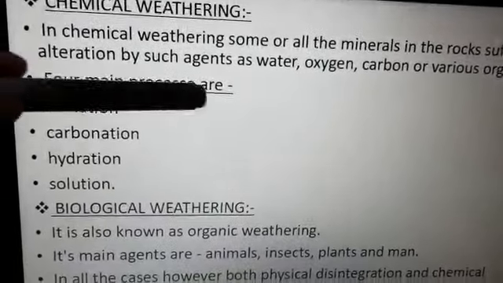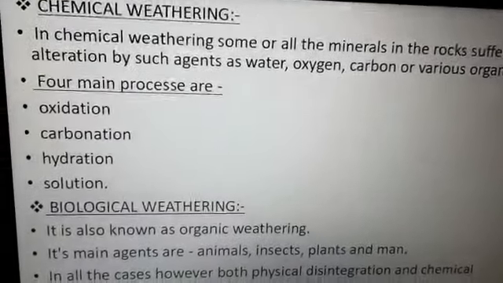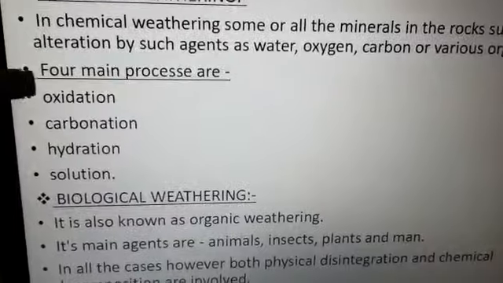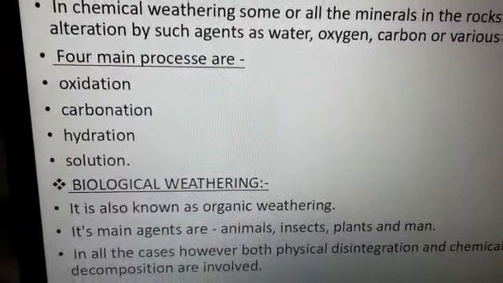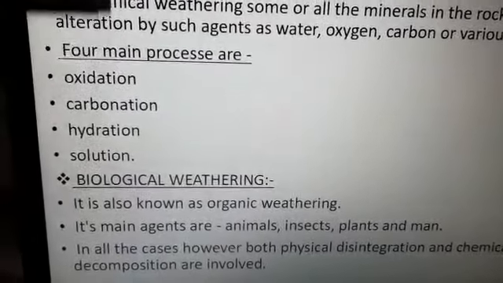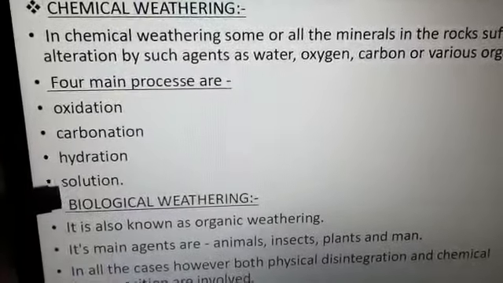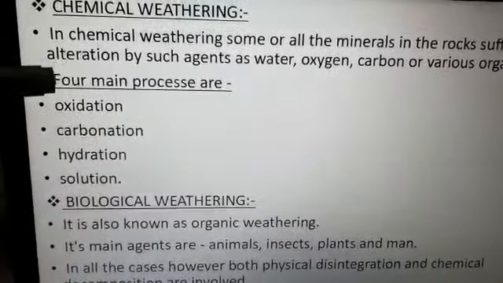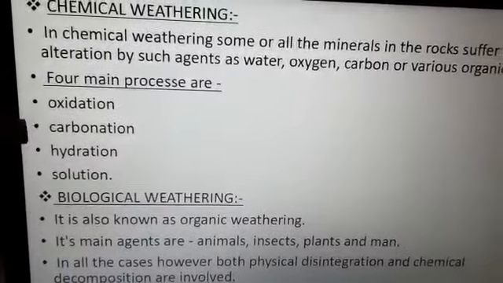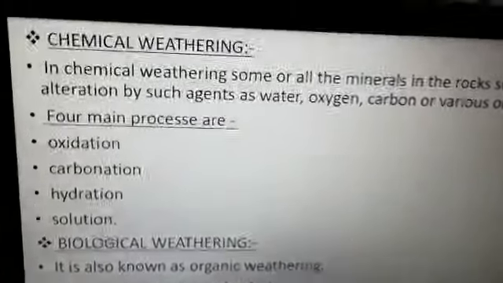Now the four main processes that are involved. What are those four processes? Oxidation, carbonation, hydration and solution. So these are the main processes and they change the chemical composition of the particular rock that undergoes weathering.